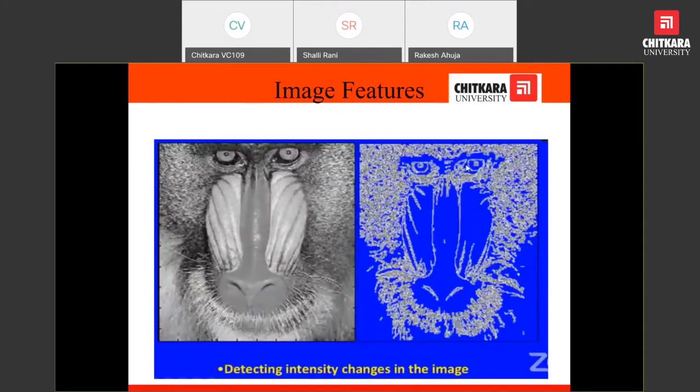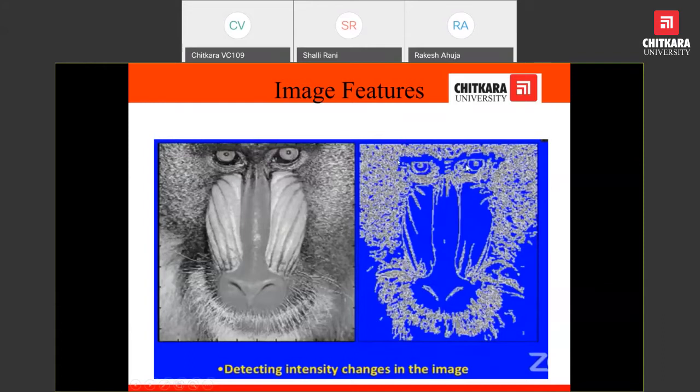Abrupt changes means, suppose the intensity may have the range 0 to 255. For example, at what location is there an intensity change? Here, as my cursor is pointing out, there is an abrupt change from this grayscale point to another grayscale.